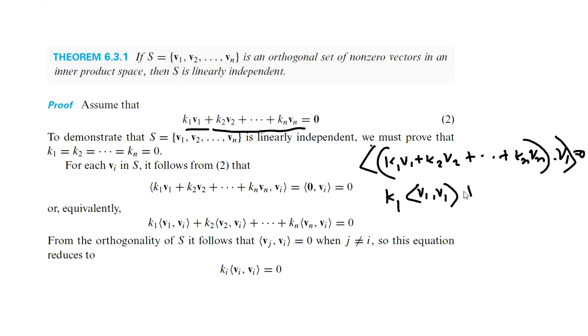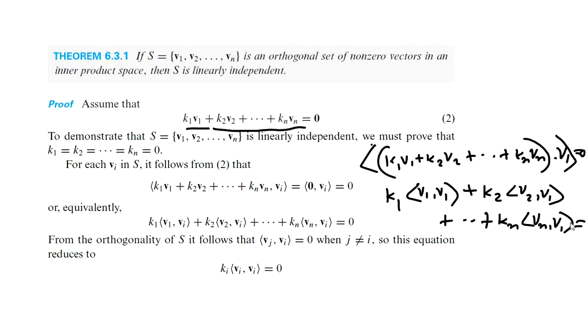When we take the inner product with v1 on both sides, it becomes k1 inner product of v1 with v1, plus k2 inner product of v2 with v1, plus etc. plus kn inner product of vn with v1, equal to 0. Here the first term will be k1 norm v1 squared. All the remaining terms will be 0 because they are mutually perpendicular, orthogonal. v2 inner product with v1 is 0. Similarly, vn inner product with v1 is 0.